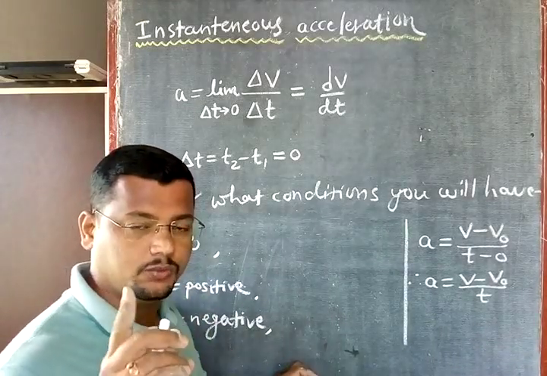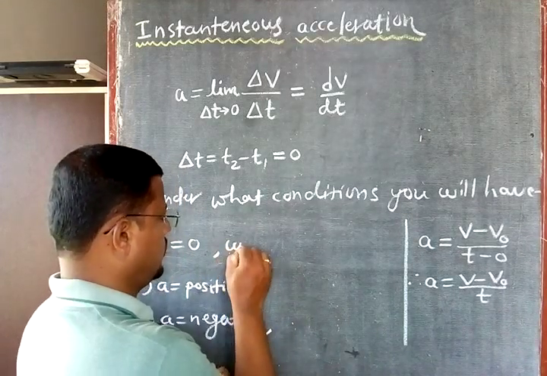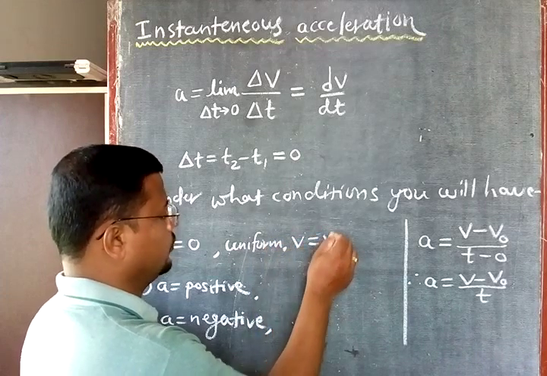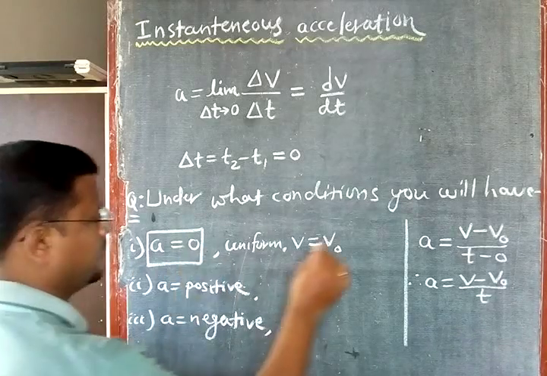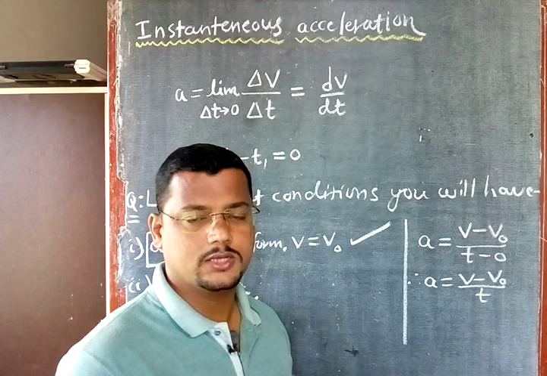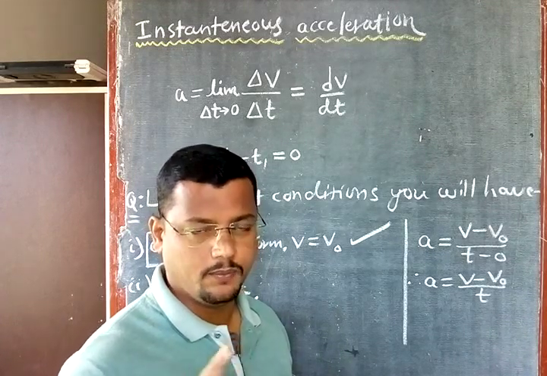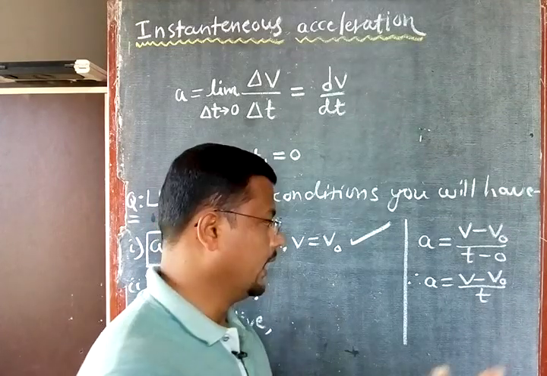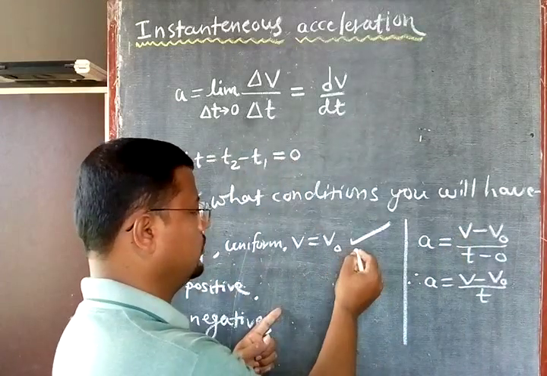Then the object should move with uniform velocity, means v must be equal to v0, then your acceleration would be equal to 0. You will get 1 mark here. When acceleration is 0, the velocity of the object is not changing. The initial and final velocities are the same, and if they are the same, then this acceleration will definitely come equal to 0.